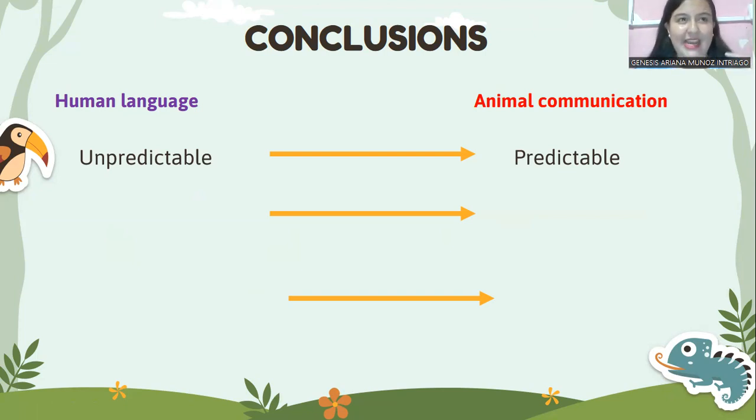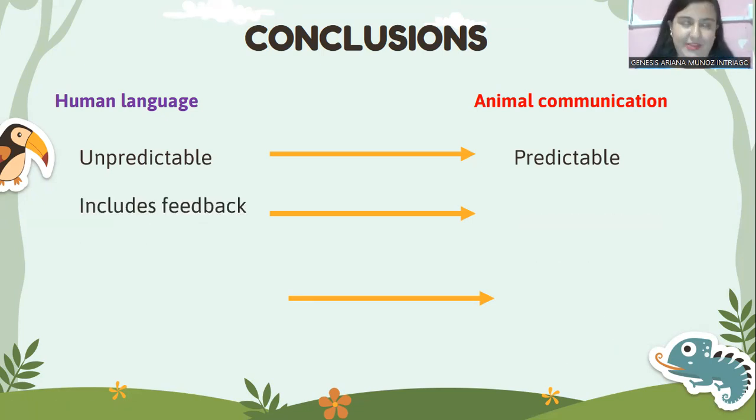If you have a cat and the cat comes to you and stays under your hand, maybe they are asking you to pet them. Or if they make a lot of noise, maybe it's because they are hungry and they want you to feed them. Or maybe it's because they are sick. Those three options: they want you to pet them, they are hungry, or they are sick. It cannot be anything else. But with humans, if you are talking with a friend and they tell you, "Ah, I have to tell you something," you cannot guess what they are going to tell you.